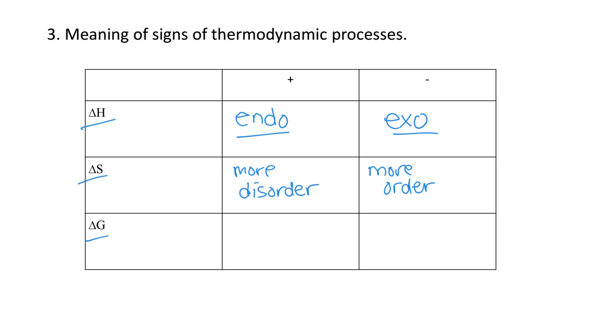And for delta G, this is all going to be about thermodynamically favorable or not thermodynamically favorable. So I'm going to abbreviate this. Negative delta G is thermodynamically favorable, but this, you guys, is a really important term that you use on the AP exam, not the term spontaneous, because it is a big picture of what's going on with all the thermodynamic quantities. So if you get negative delta G, it means it is a thermodynamically favorable reaction that will take place on its own. If it is a positive delta G, then it is not thermodynamically favorable.